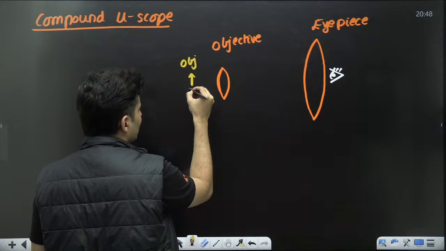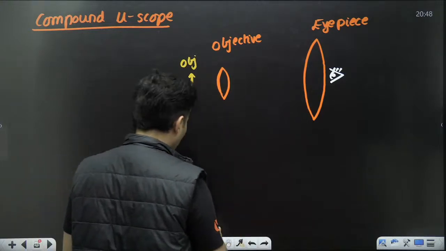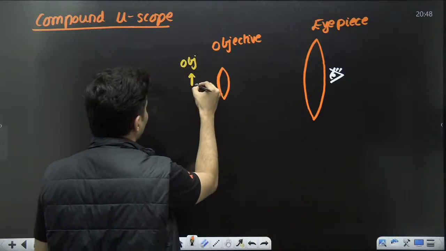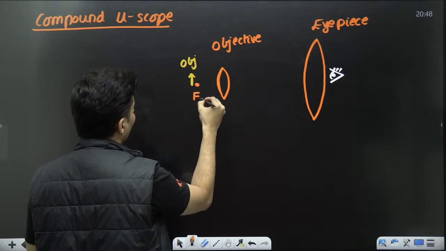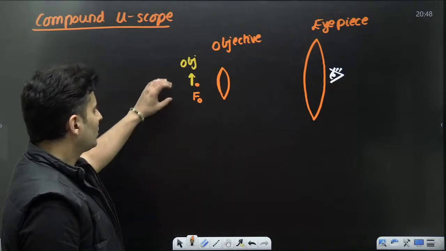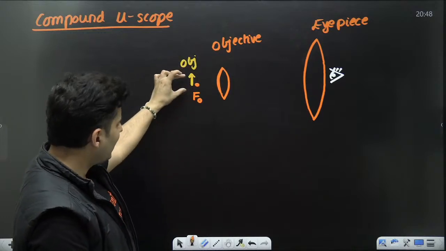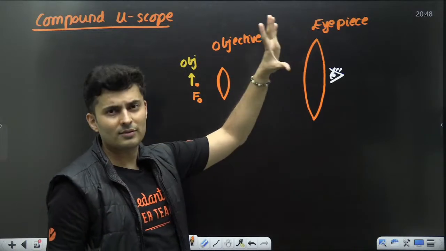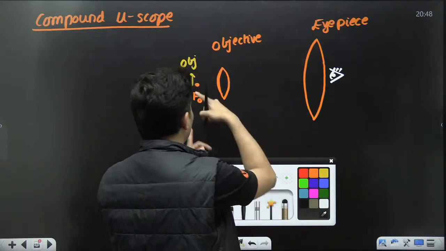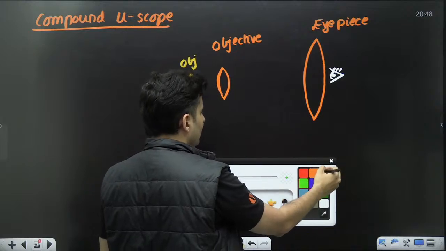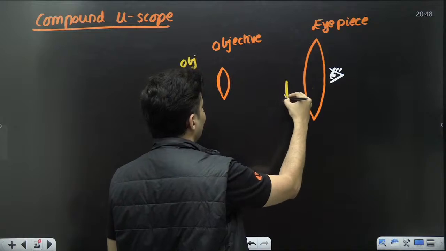Usually it is placed very close to the focal point of the objective. So this is the focal point of the objective. When the object is very close to the focal point but slightly beyond it, the image goes very far away. An intermediate image is formed somewhere here, which is inverted in nature.